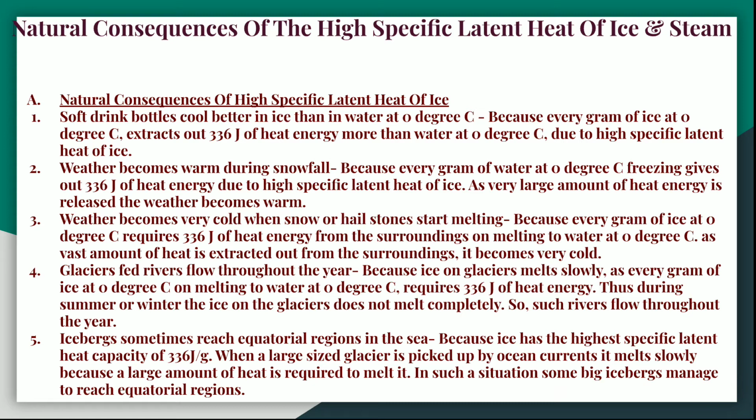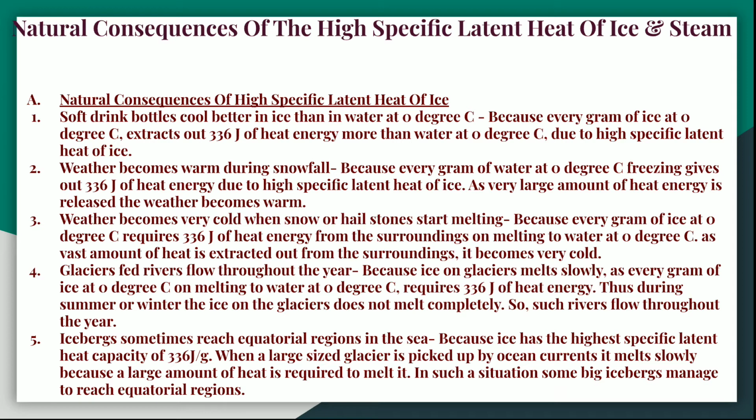Then glacier-fed rivers flow throughout the year because ice on the glaciers melts very slowly, as every gram of ice at 0 degree centigrade on melting to water at 0 degree centigrade requires 336 joules of heat energy. It requires a large amount of heat to melt into water, so it has to extract it from the atmosphere.